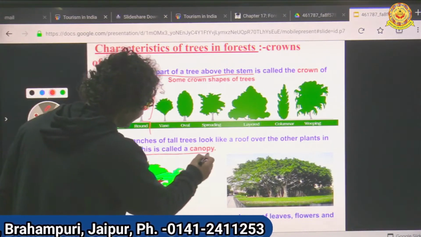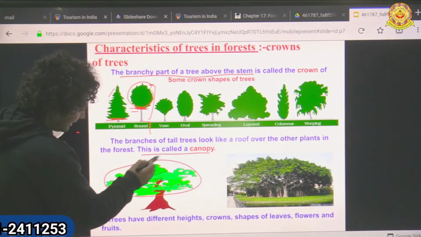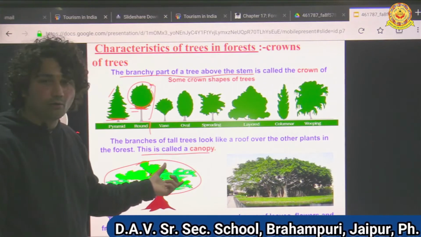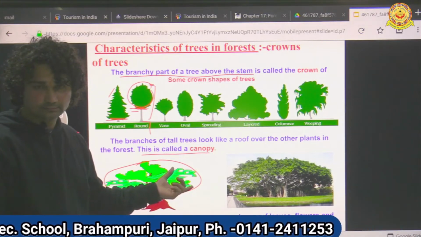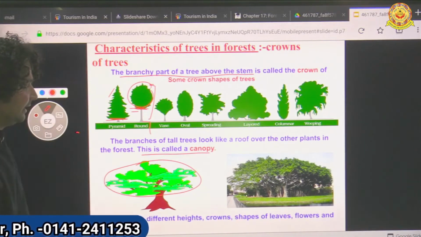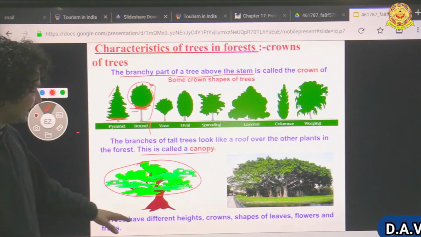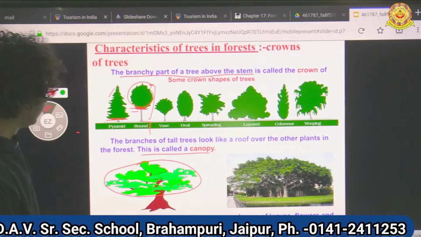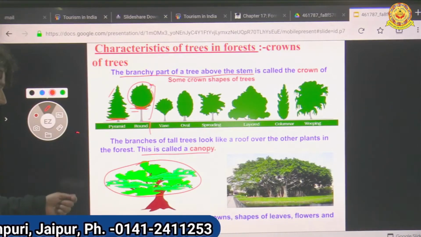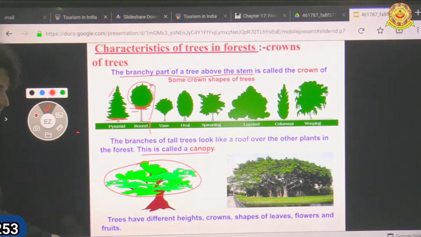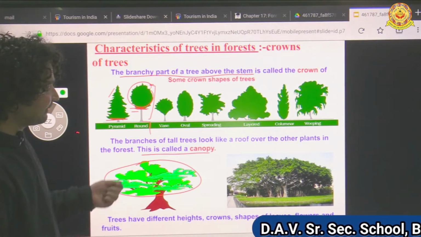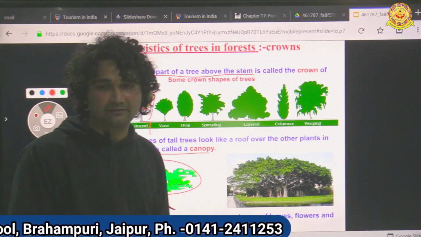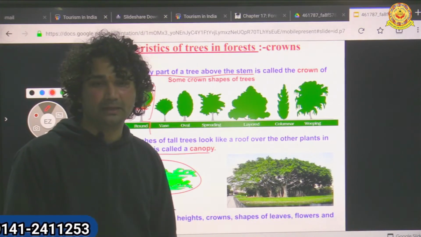It looks like a roof, and trees have different heights, crowns, shapes of leaves, flowers and fruits. They give different types of fruits like apple, banana.